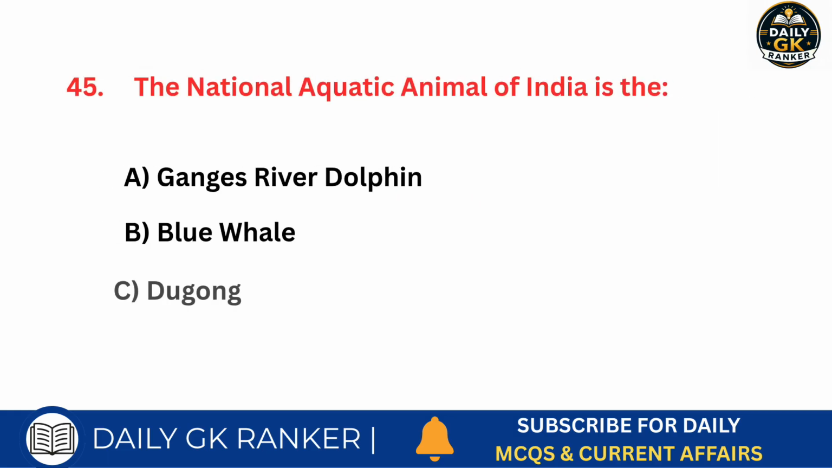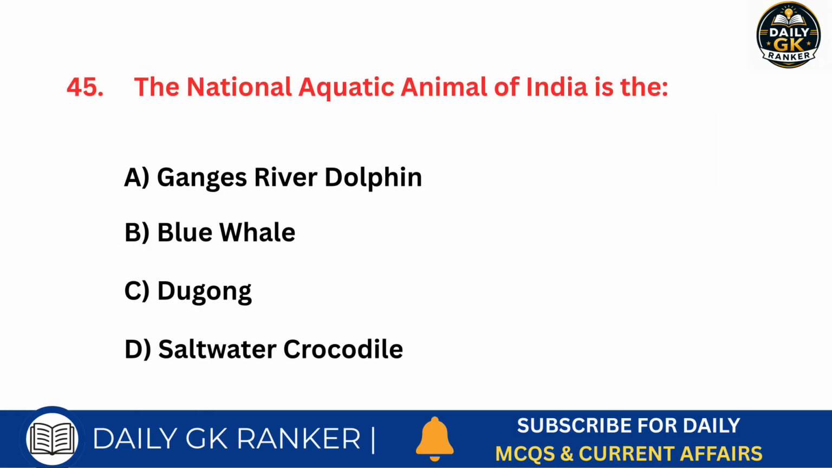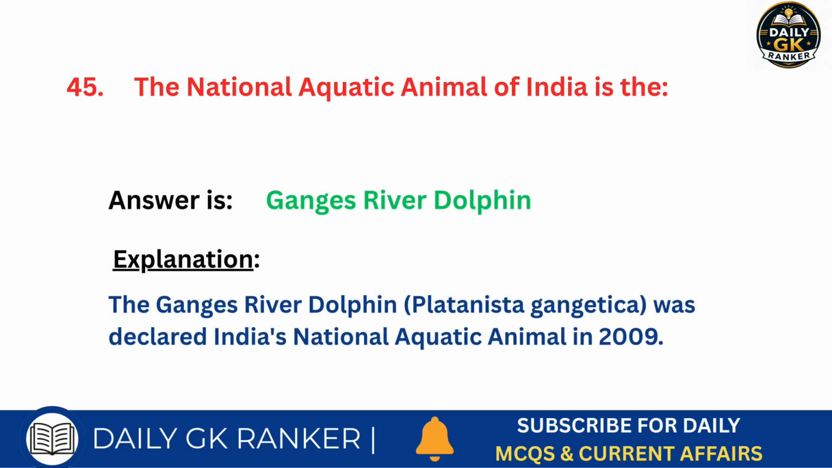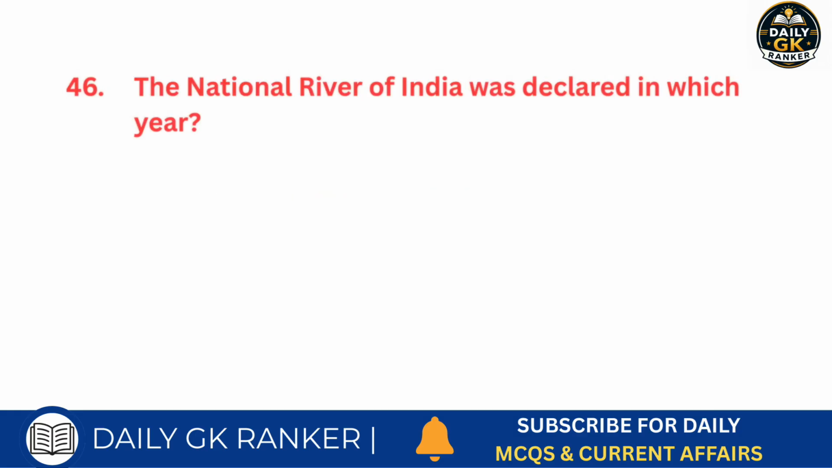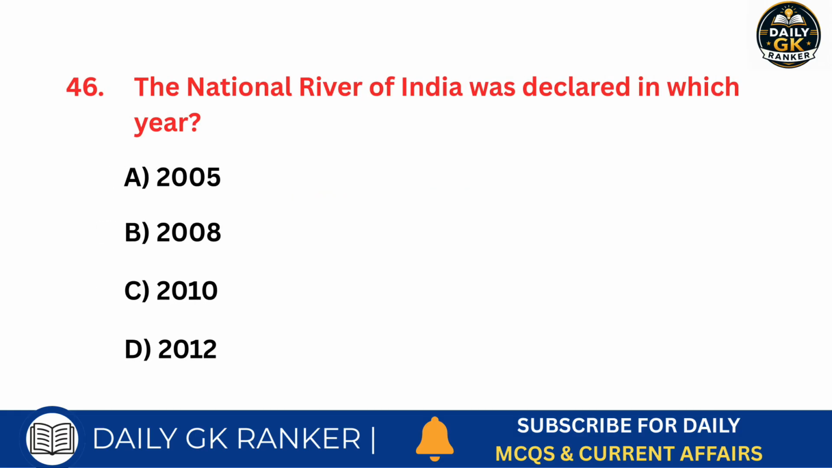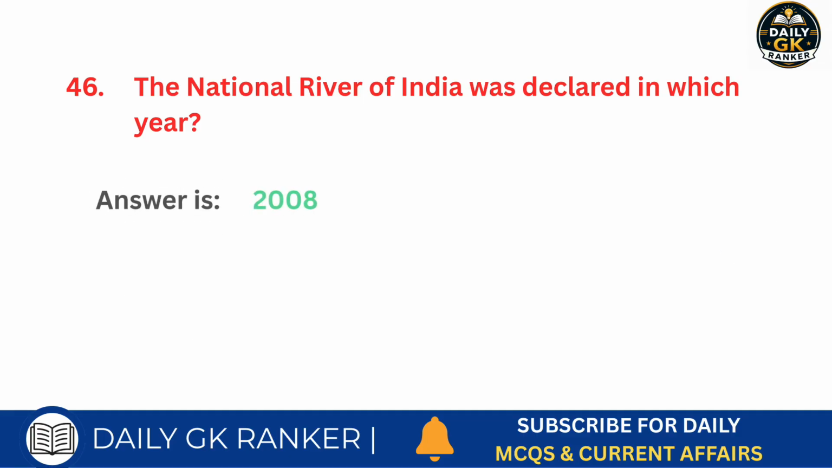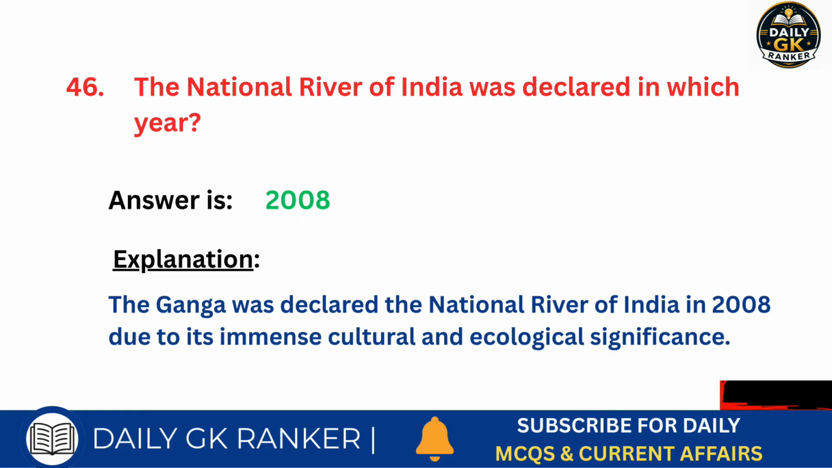The national aquatic animal of India is which animal? Answer is Ganges river dolphin. The National River of India was declared in which year? Answer is 2008.